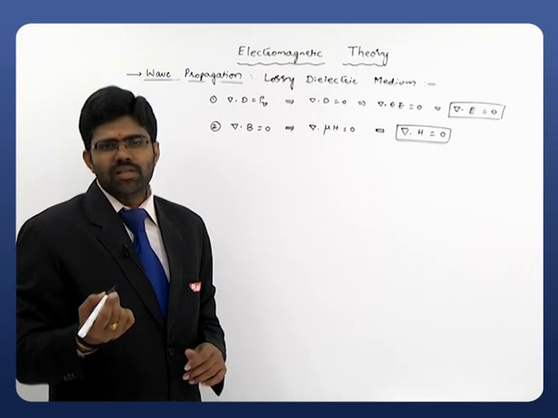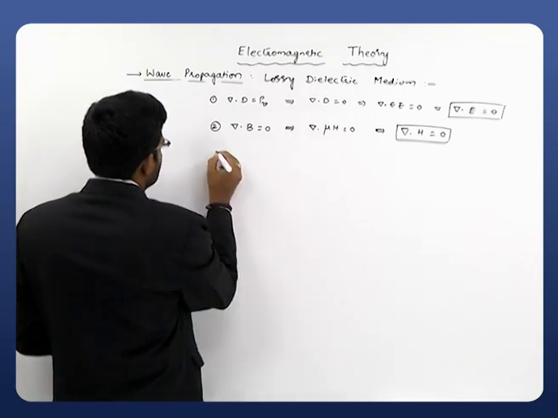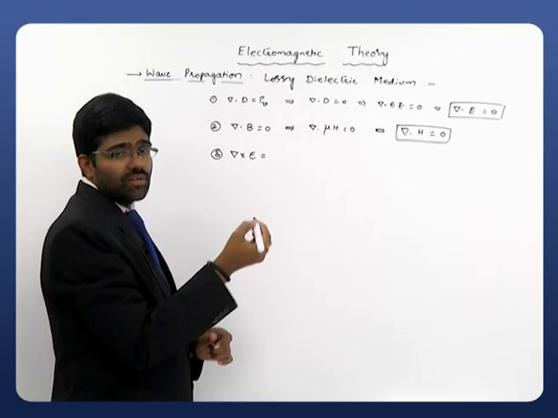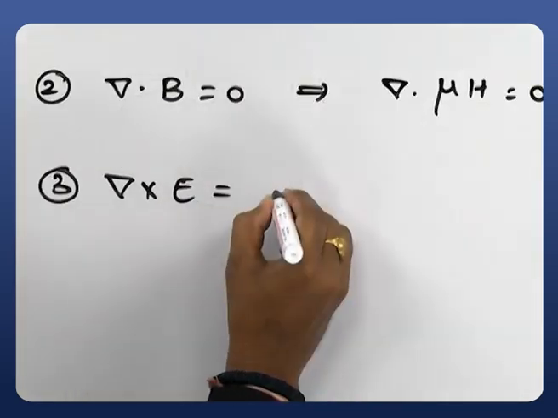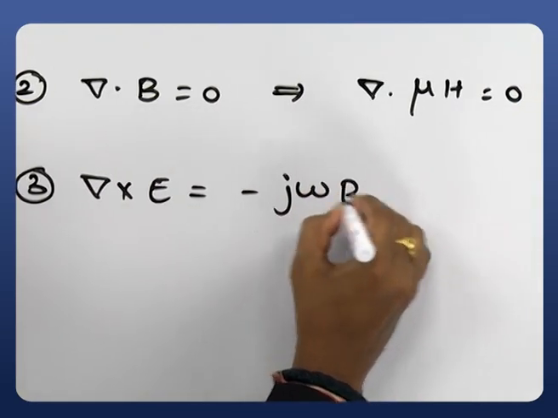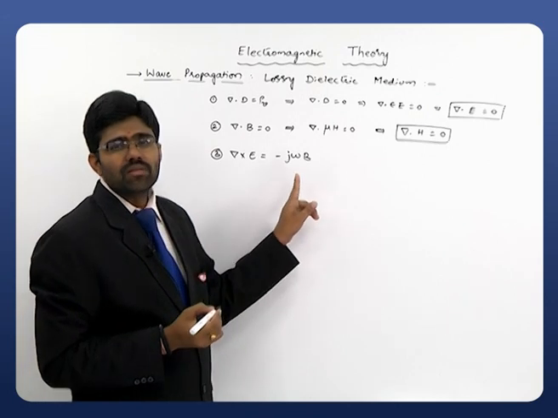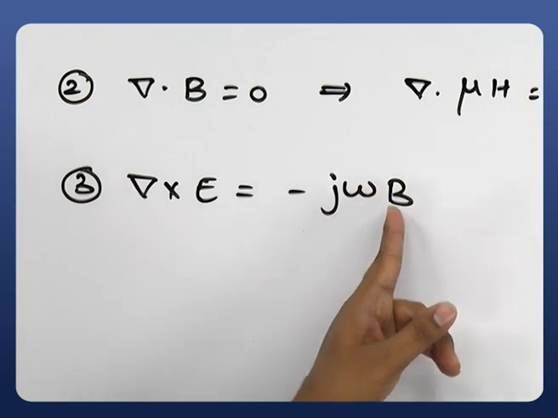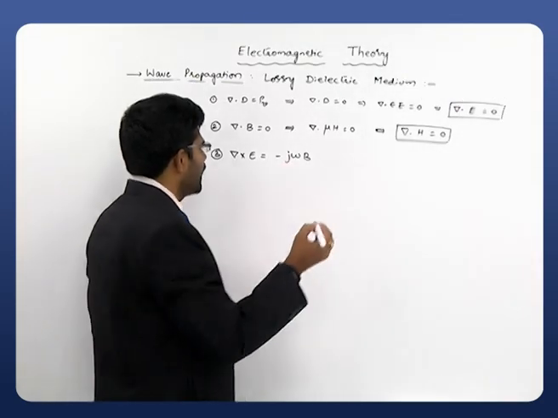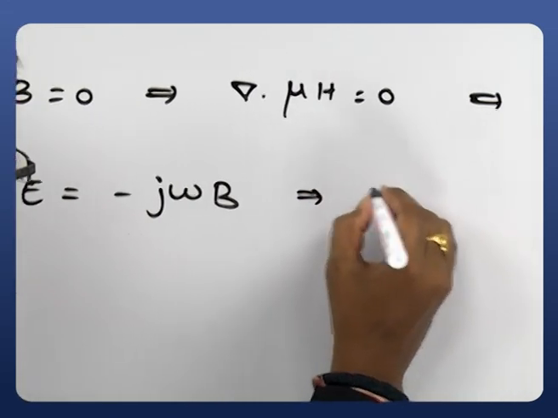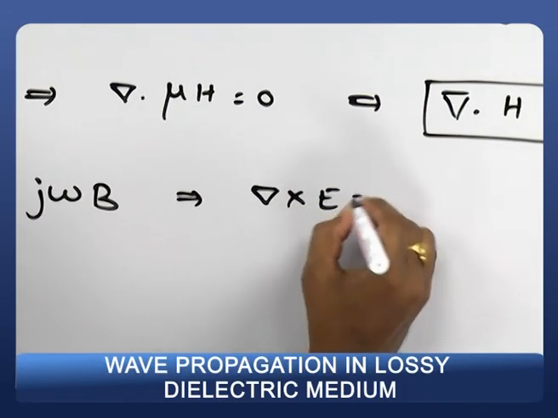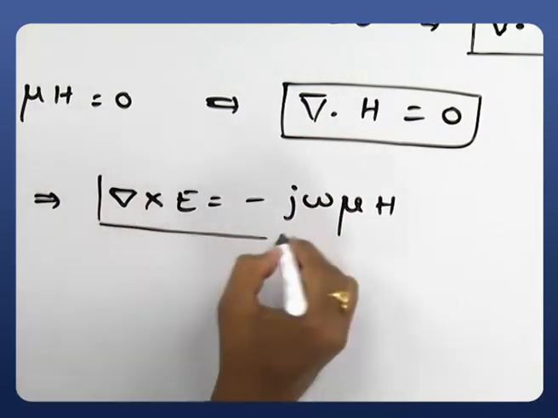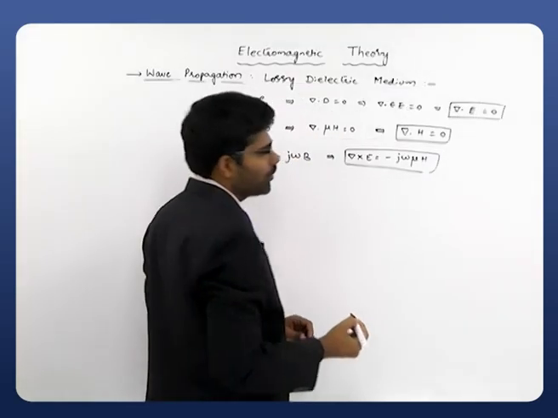After that, let's consider the third equation, that is del cross E equals, so what I am doing is considering that in phasor domain as a phasor notation. Minus j omega B, that dou by dou t term can be replaced with j omega, right? So dou by dou t is replaced with j omega, B can be written as it is, and a negative sign is there. Now replace this B with mu H, that is del cross E equals minus j omega mu H. This is the equation we require to derive wave equations.